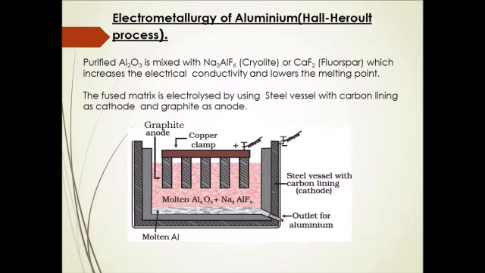So once electric current is passed, the pure aluminium gets collected at cathode, and you can remove it very easily from the cathode. And at anode, you can see that carbon dioxide is liberated. Now we'll see the reactions in detail in the next slide. So remember, we have taken a steel tank and it is lined inside with carbon. This acts as cathode. A bunch of graphite rods are dipped into this mass. This acts as anode.